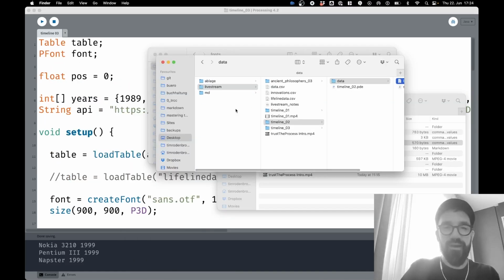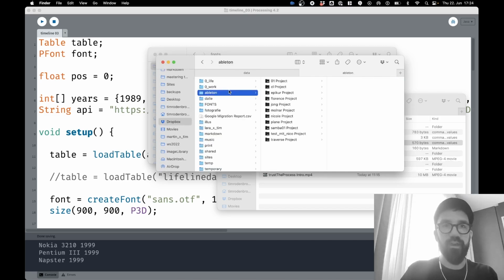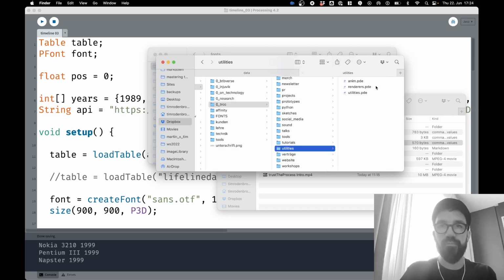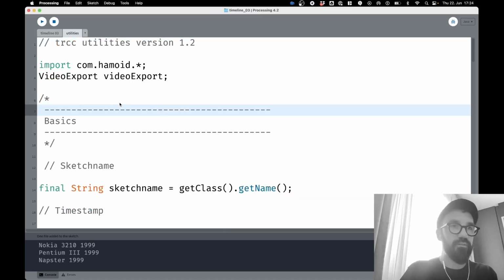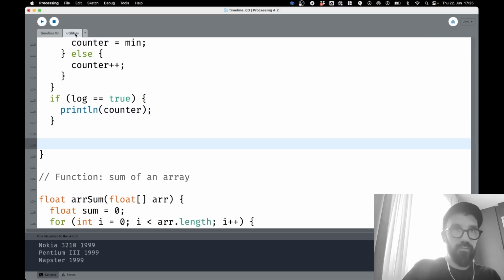All right, I will put my beautiful script into that sketch. Utilities, so TRCC utilities. It's a piece of code I drop into every sketch, and there's a beautiful video renderer in it. It just utilizes the video export library, and it's here, right?